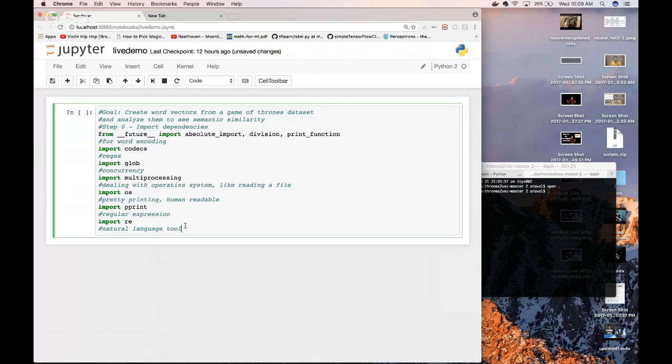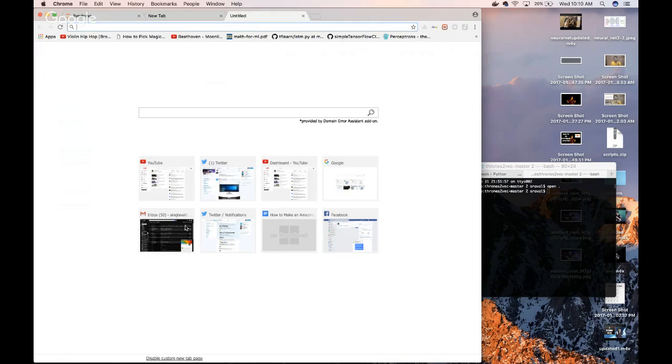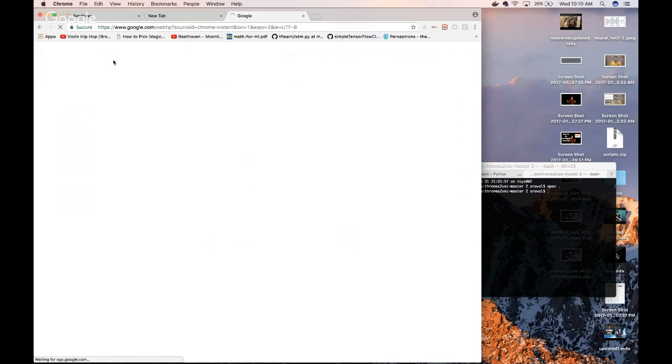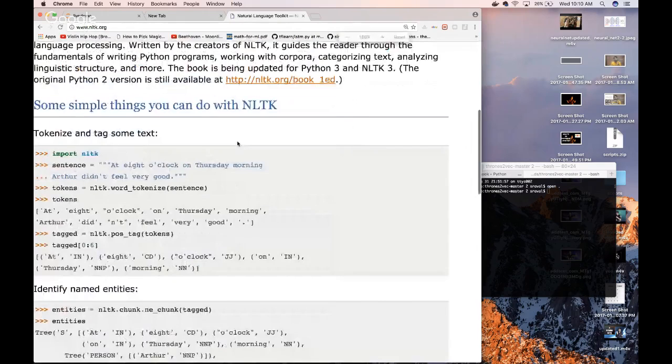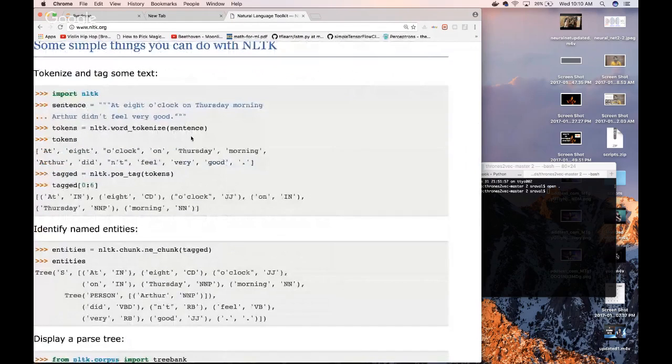Okay, Natural Language Toolkit. Let me show you guys NLTK for a second. If you don't know, now you know. Let me show you guys NLTK, because NLTK, and I made videos about this before, is the best. NLTK is awesome. It is so easy to use. Let me zoom in on this thing. Literally, it can tokenize sentences in single lines of code.